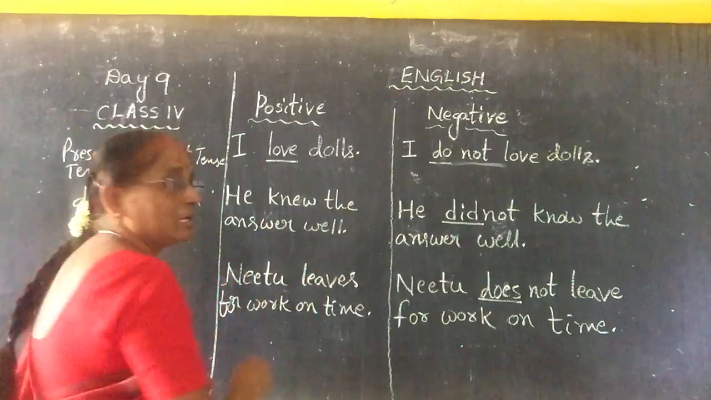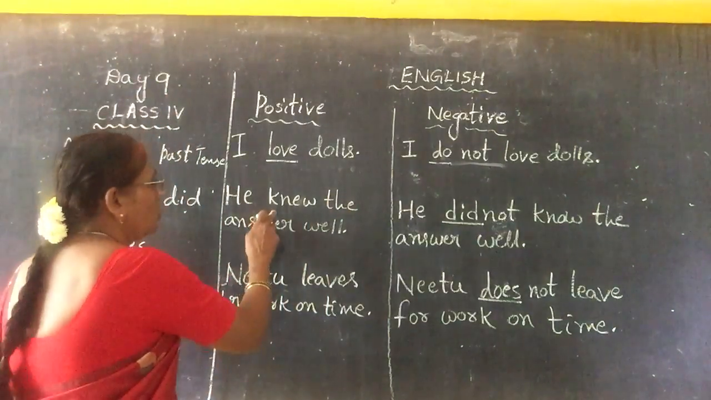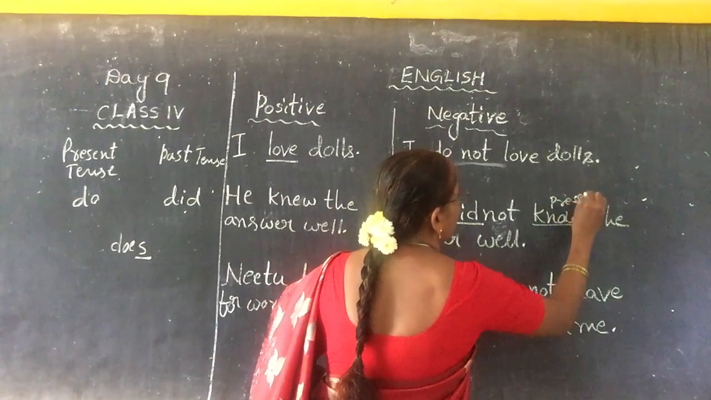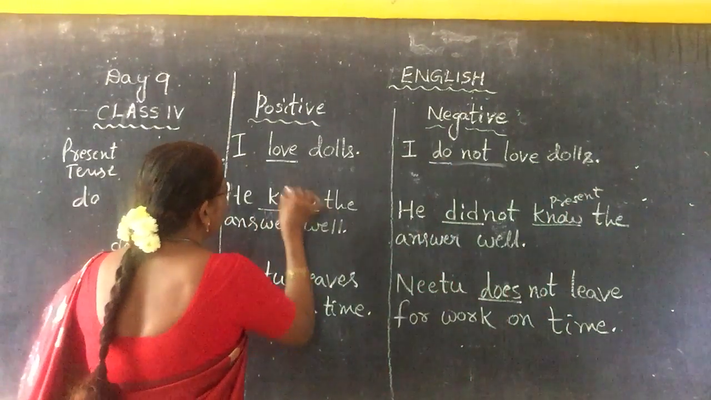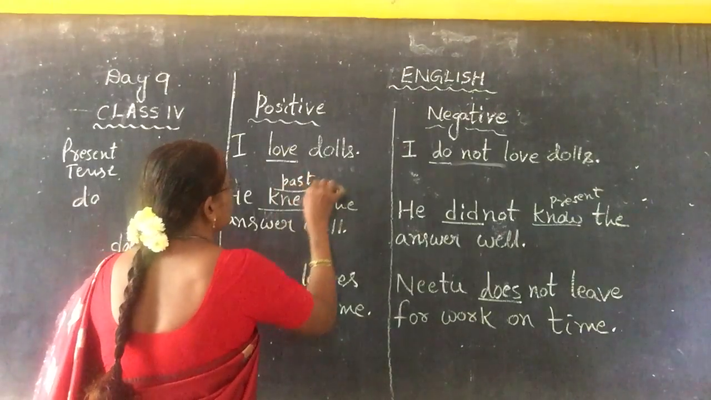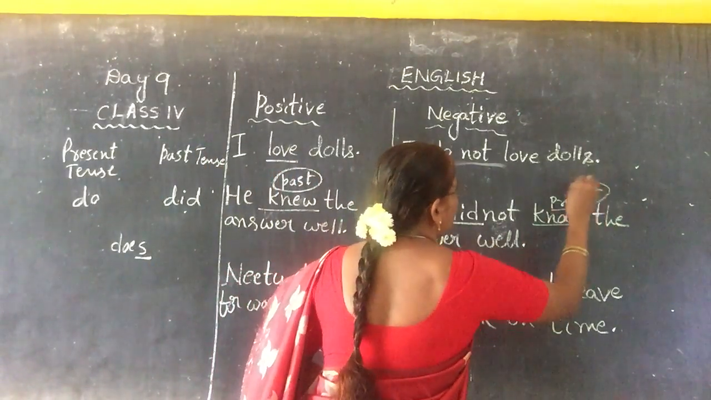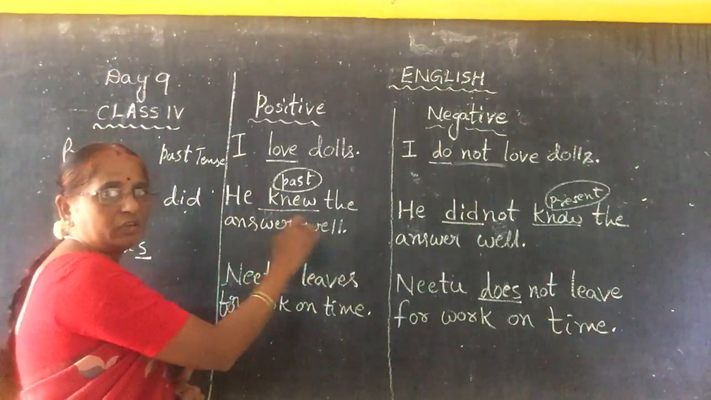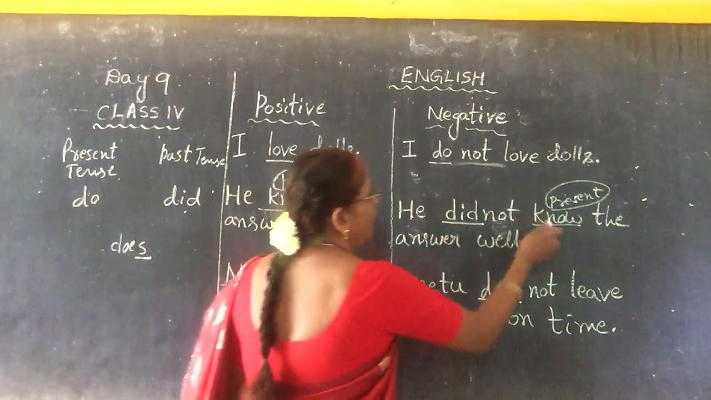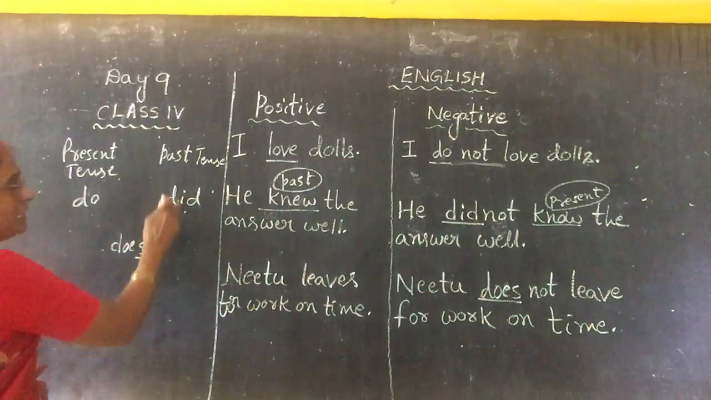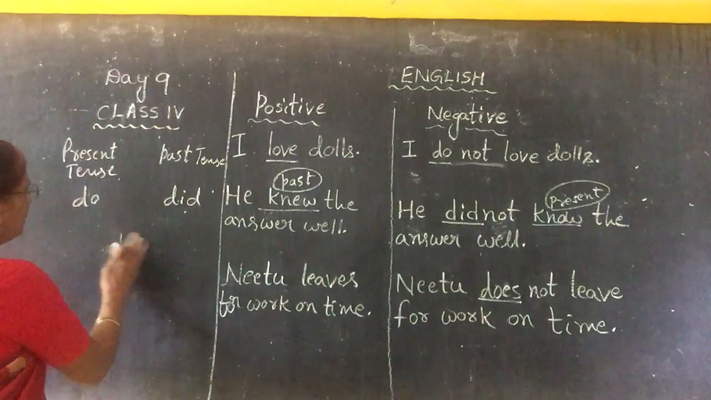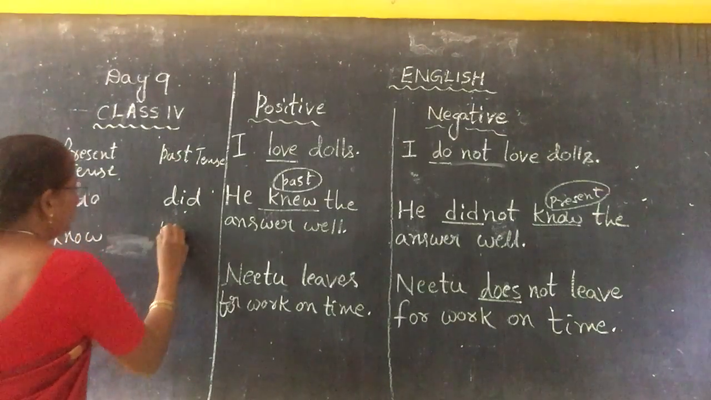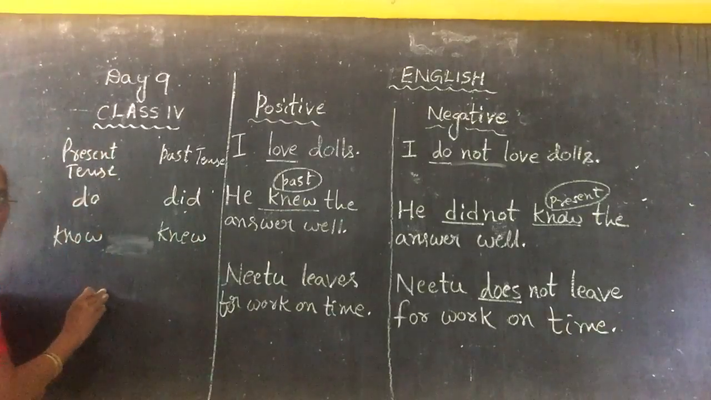"He knew the answer well." I told you, know and knew. "Know" is present tense, children. Observe carefully, and "knew" is past tense. "He knew the answer well." When we change it to negative, "he did not." Why? Because "did" is past tense. So how do we write this one?